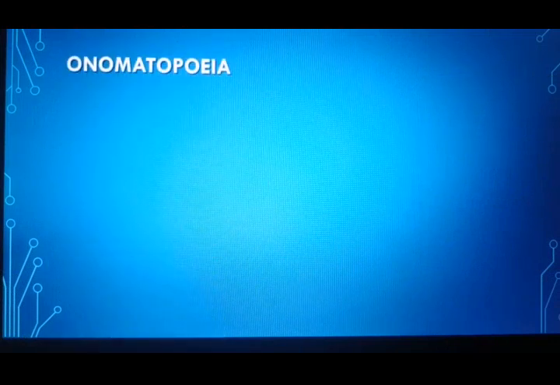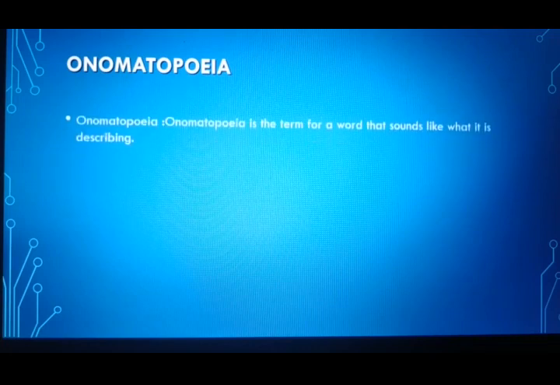Next figure of speech, onomatopoeia. So many times it happens you hear certain sounds, isn't it? So those sounds are actually the words itself, the sound made by certain thing, that only is used as a figure of speech. Now onomatopoeia is a term of a word that sounds like that in describing. Like if you say hissing sound, how does a snake make sound? It hiss. So sound itself is used as a word to express.